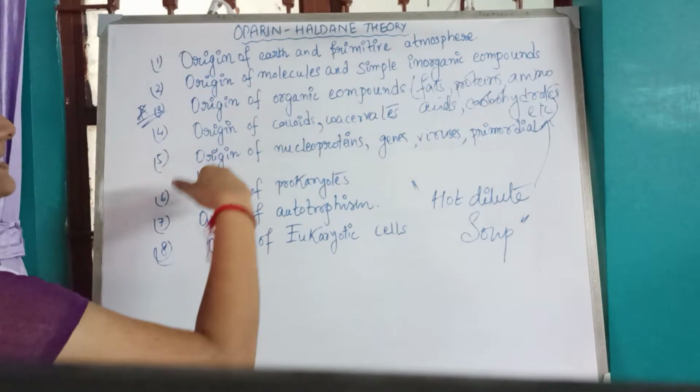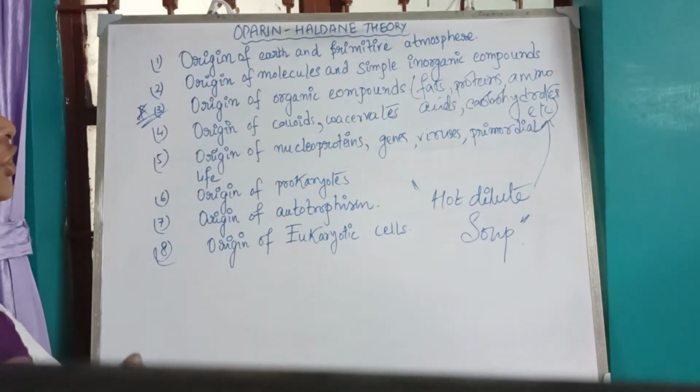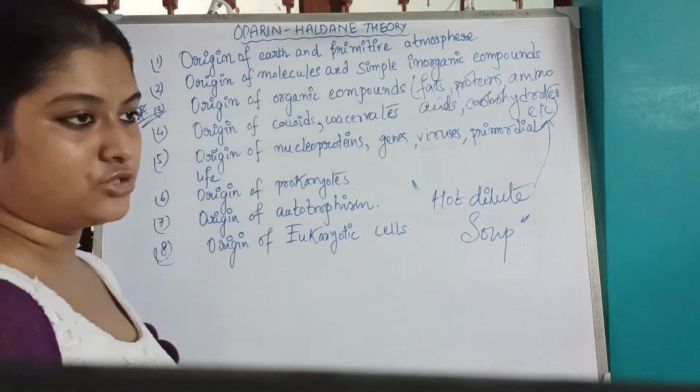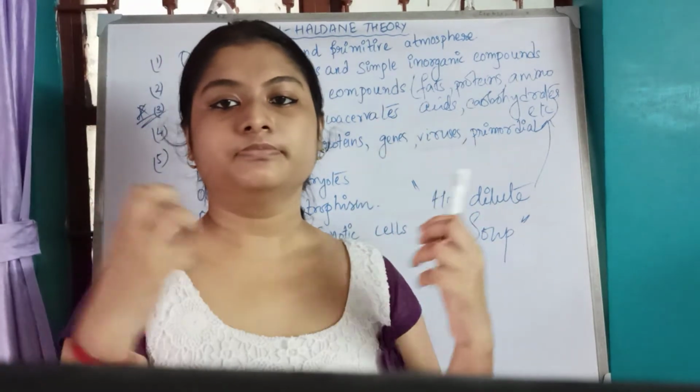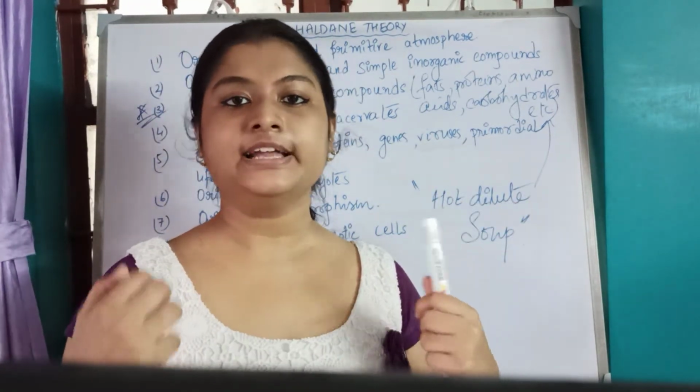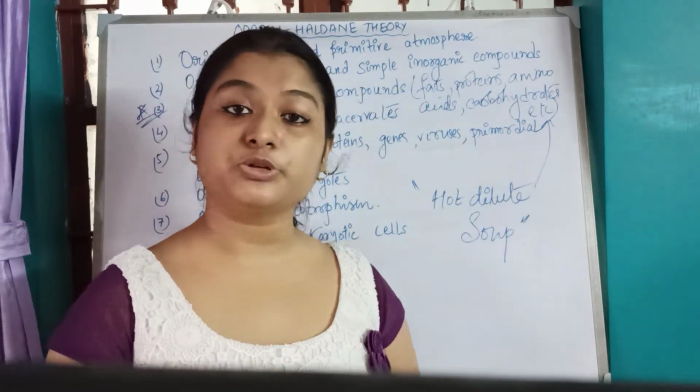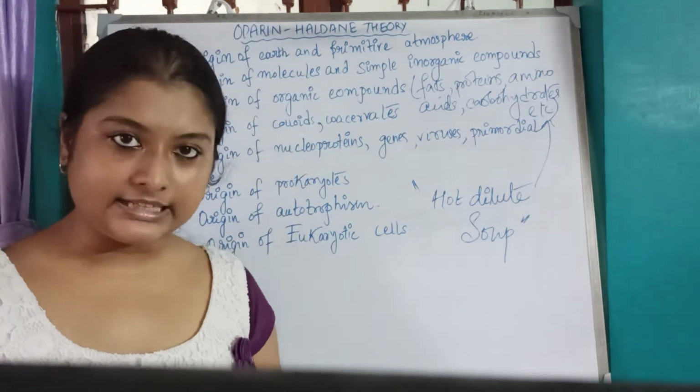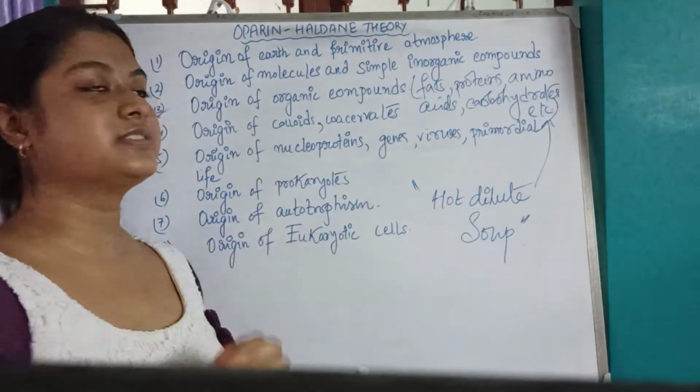Now the next step, the fourth step, speaks about the origin of colloids and coacervates. We now see that the organic macromolecules have been formed. Now there is an intermolecular force of attraction between these organic molecules that led to the formation of coacervates.